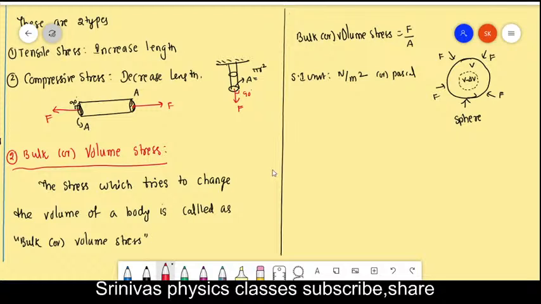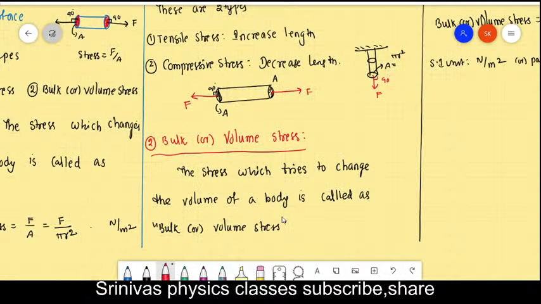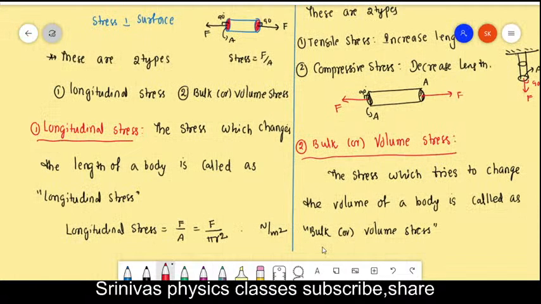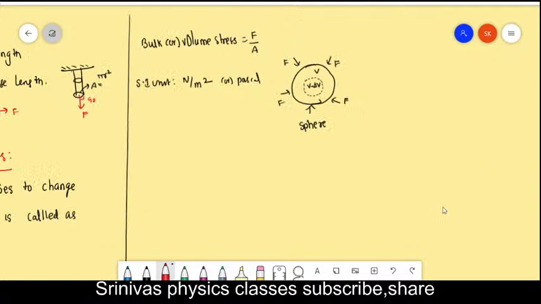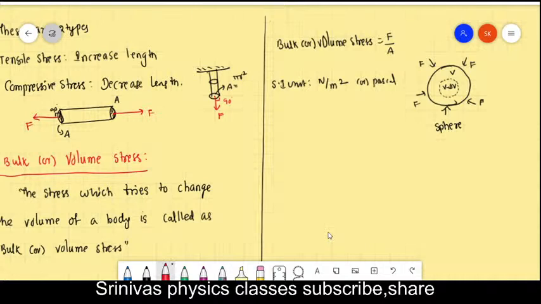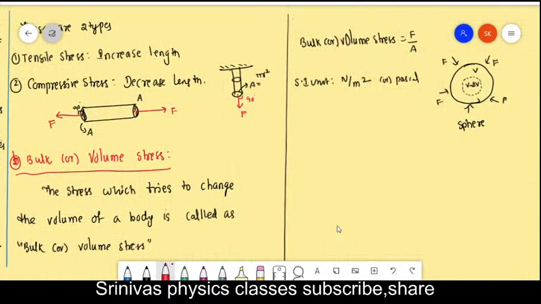Generally, what we discussed, the normal stresses are two types. You see here, stresses are two types. Normal stress and one more. Normal stresses are two types, one is A and the other one is B. And generally the basic stresses we classified into two types: one is normal stress and the other one is the shear or tangential stress.